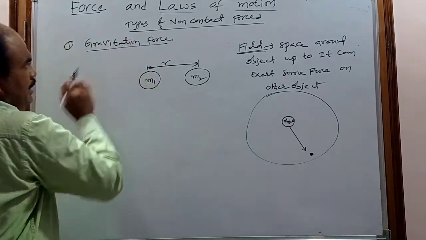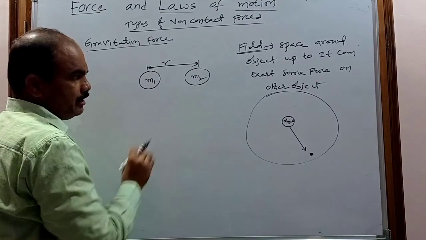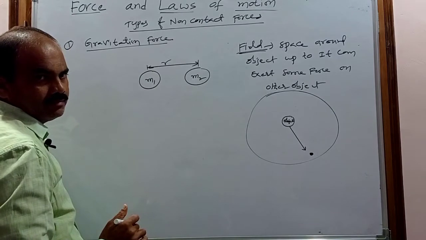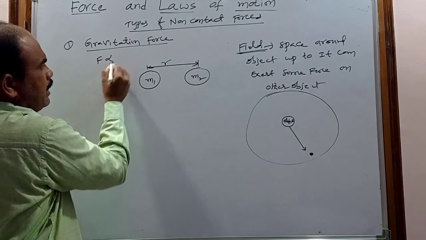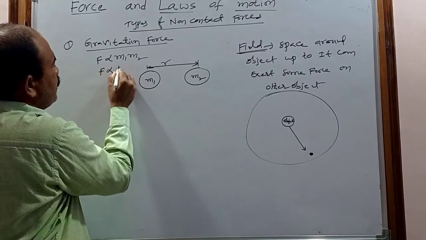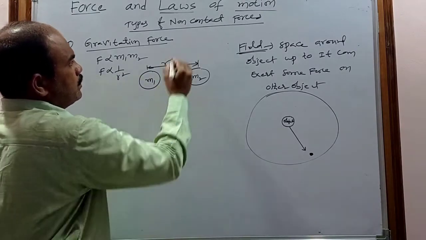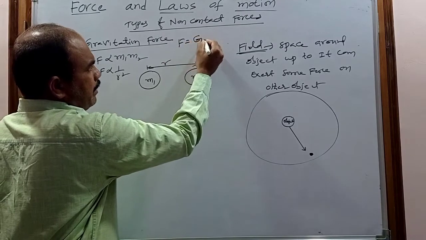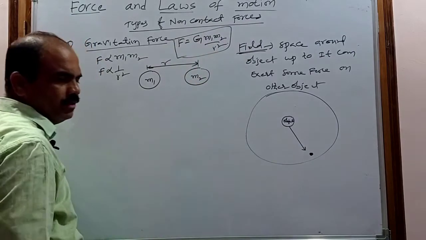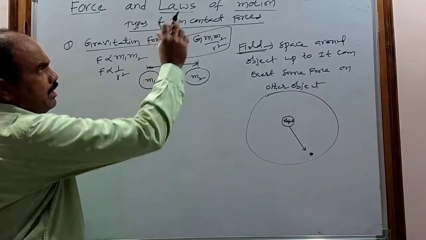But this gravitational force exists when there is some mass, that is, the two bodies must have mass, then only the gravitational force exists. So the gravitational force is always directly proportional to the product of the masses of the two bodies, and it is inversely proportional to the square of the distance between them. So the gravitational force formula is F equal to capital G into m1 m2 by r square. So this is the formula for gravitational force. The gravitational force is a non-contact force.